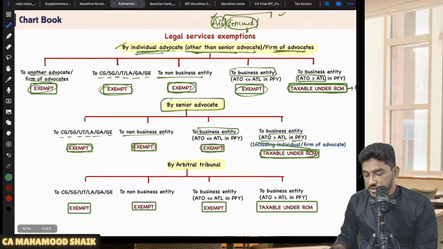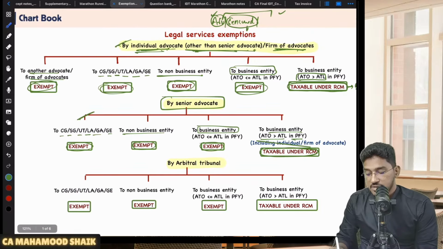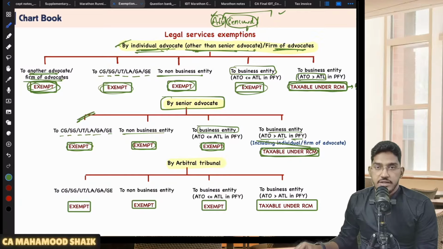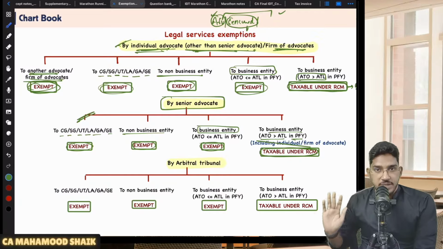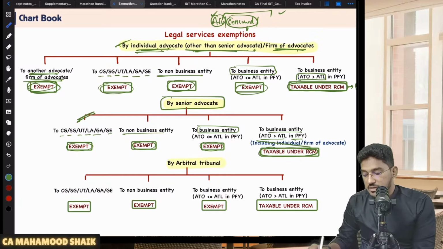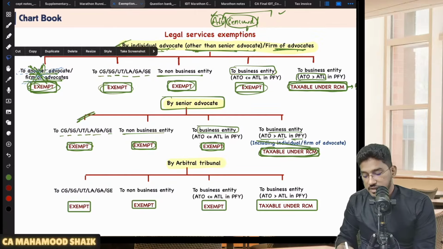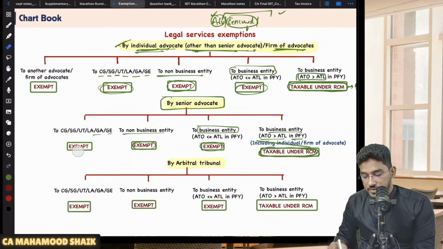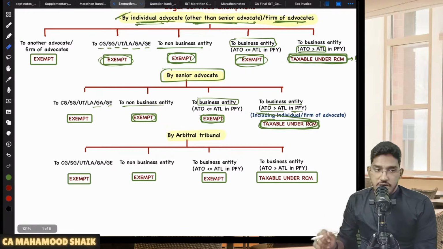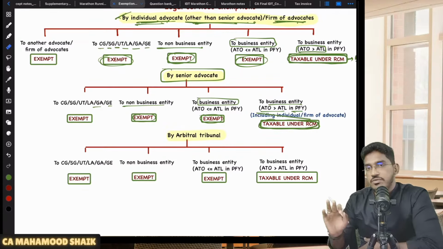If you see the difference between the first chart and the second chart, in the first chart, services provided by an individual advocate or firm of advocates to another advocate or firm of advocates are also exempt. But that relaxation they have not given here in the case of a senior advocate. That means if a senior advocate provides service to another advocate or firm of advocates, those services will become taxable. That is what is covered here in the last. So this point is not specifically given for senior advocate. That's the only difference. Remaining all will remain the same. So this is regarding services provided by individual advocates or firms of advocates.